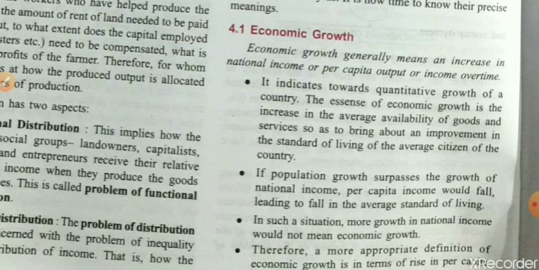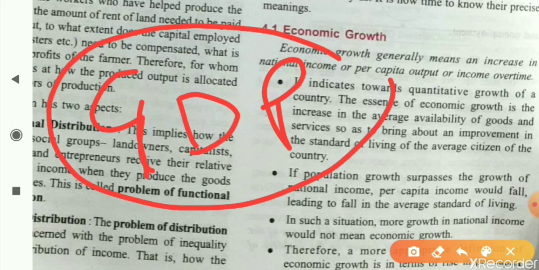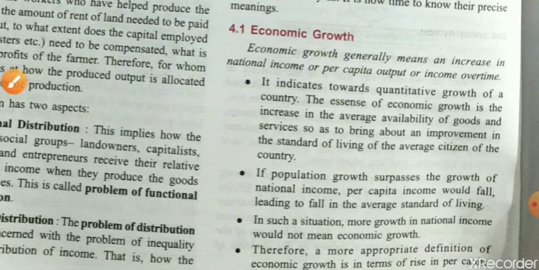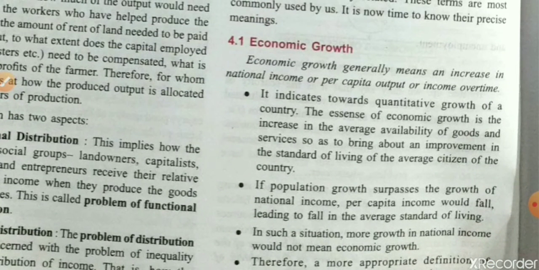Whenever you talk about economic growth, generally it represents the increase in national income. You can calculate national income with the help of GDP. You often hear this term GDP, which is gross domestic product. By this we can measure the growth of a country. If per capita income is growing, it simply represents the country is growing. If per capita income is not growing, the country is not growing. So economic growth indicates the quantitative growth of a country. The essence of economic growth is the increase in the average availability of goods and services so as to bring about an improvement in the standard of living of the average citizen of a country.